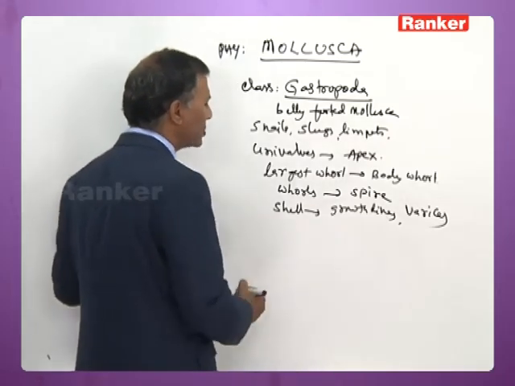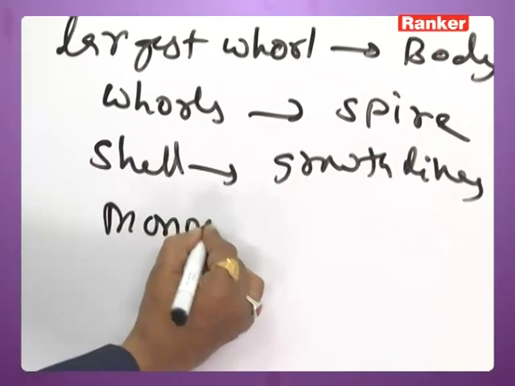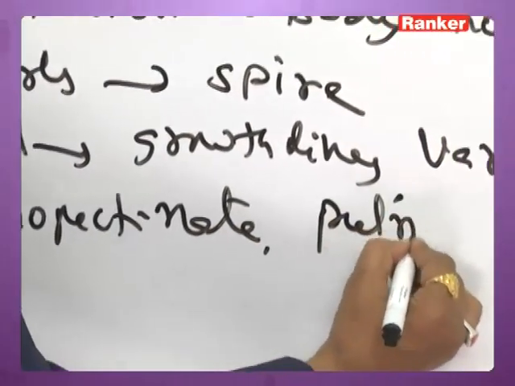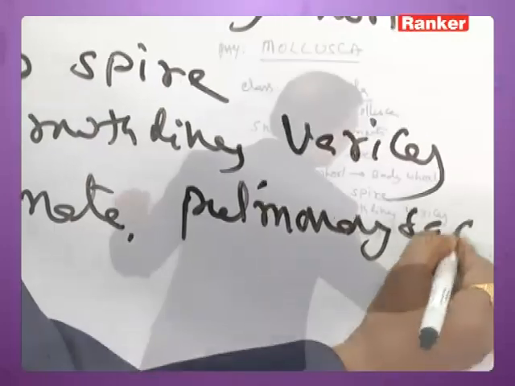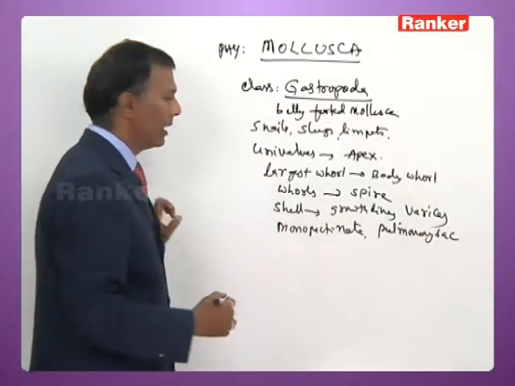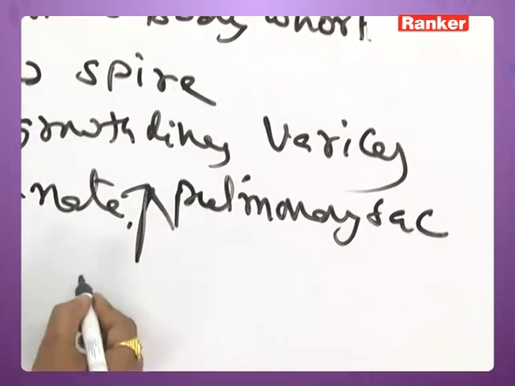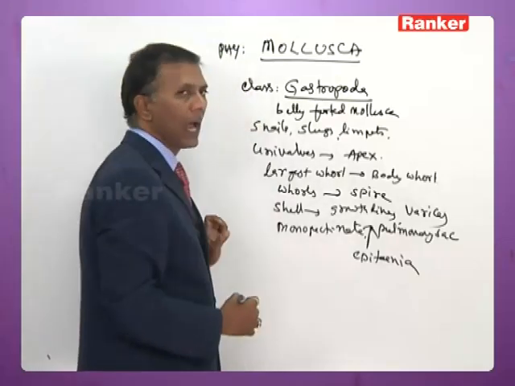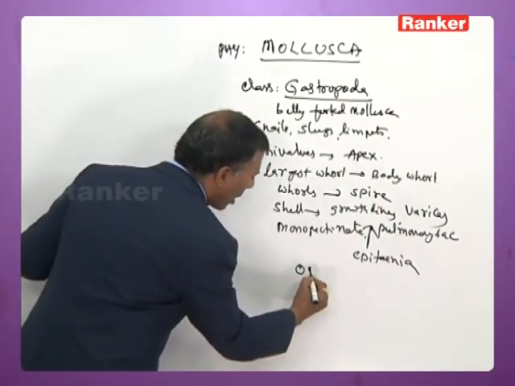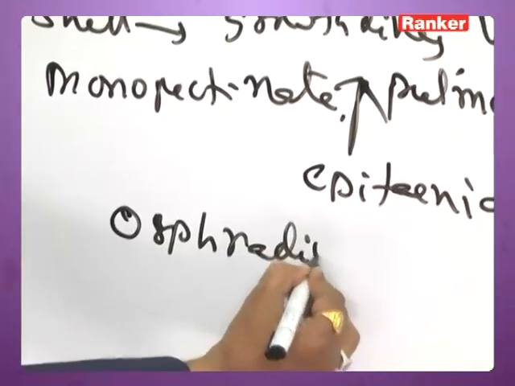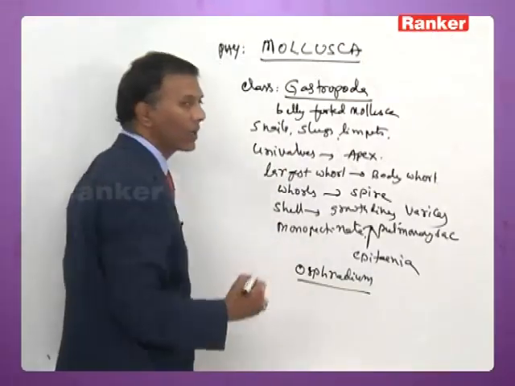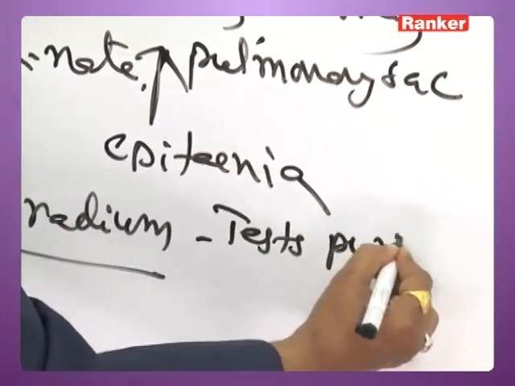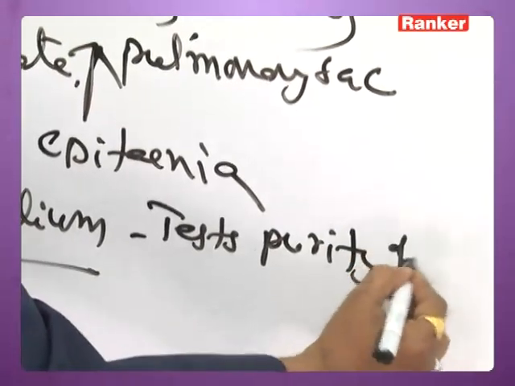Now the snails, as I mentioned earlier, have both monopectinate gills and a lung called the pulmonary sac. Both of them are separated from each other by a ridge-like structure called epipodial ridge. And they have a leaf-like structure called osphradium, which acts as a chemoreceptor and tests the purity of water.